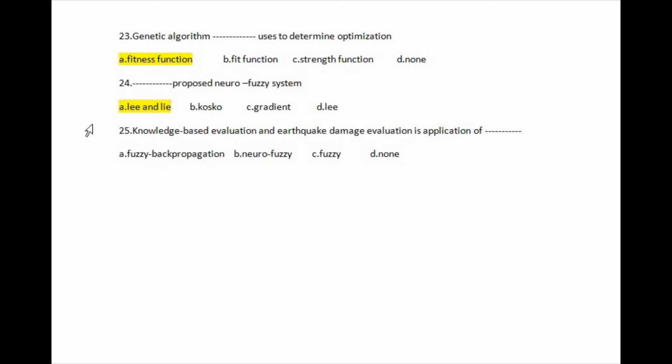Let's go for question number 25. Question number 25: knowledge based evolution and earthquake damage evolution is an application of blank space. The available options are: first, fuzzy back propagation; second, neurofuzzy; third, fuzzy; and last, none. The right answer is option A, fuzzy back propagation. This is the right answer of question number 25.